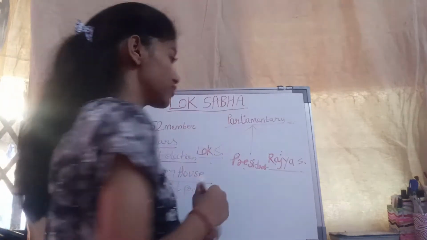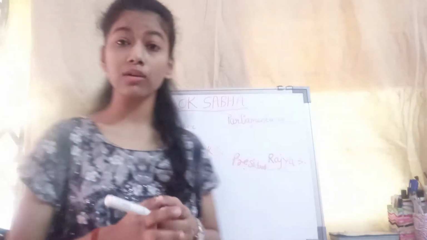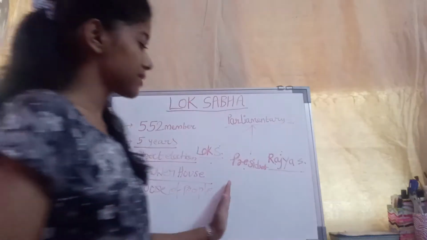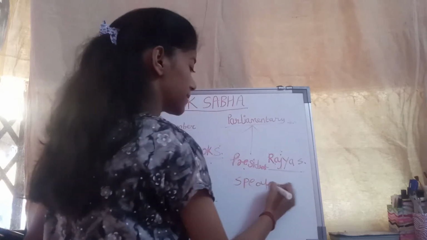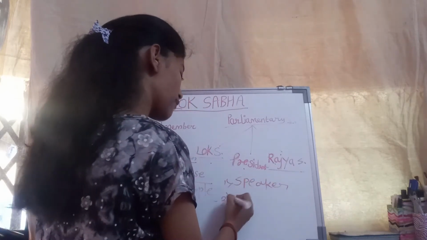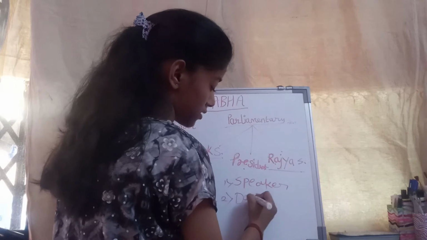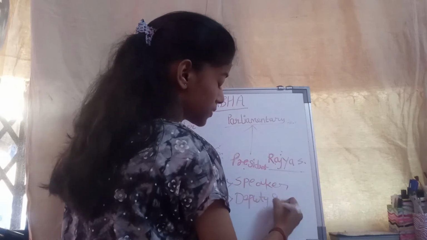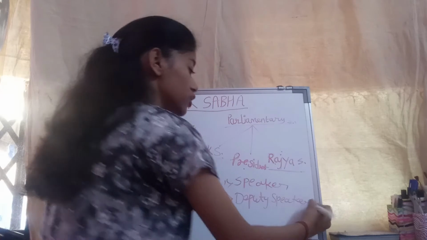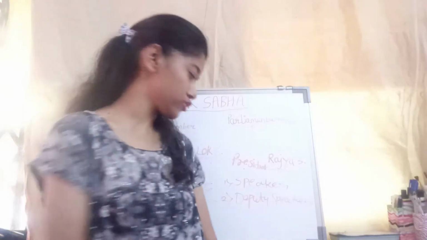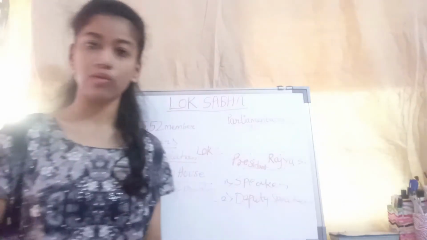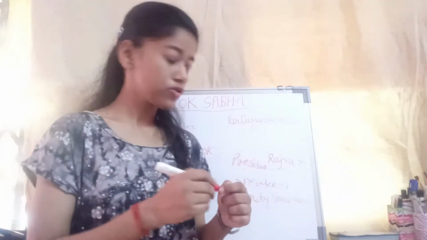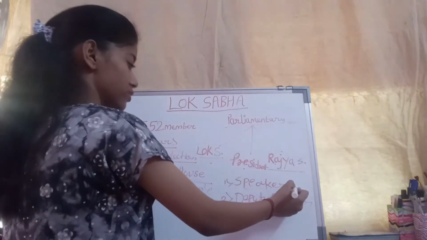After the qualification, we discuss who is the presiding officer of the house. The presiding officer is the Speaker, and after that there is a Deputy Speaker. In the absence of the Speaker, the Deputy Speaker will take charge of the Speaker's duties, and will regulate the functioning of the house. So the Speaker is the main presiding officer of the house.